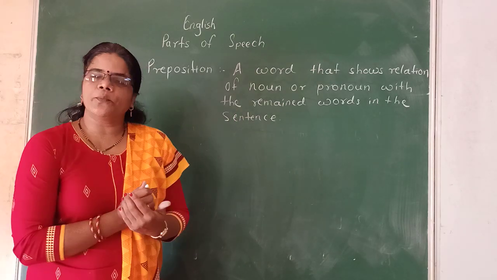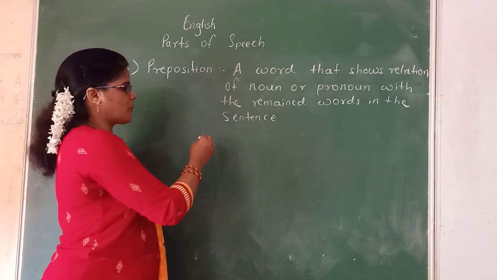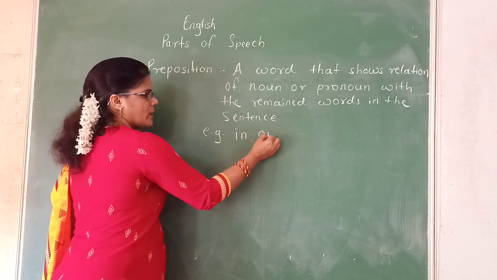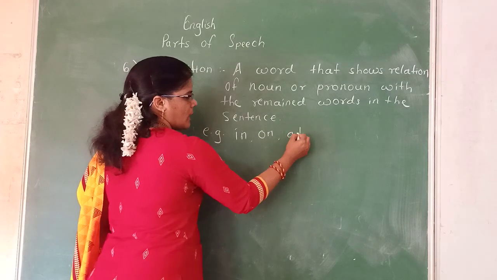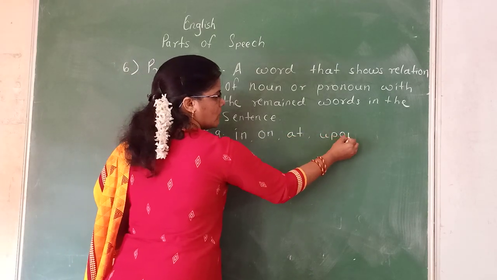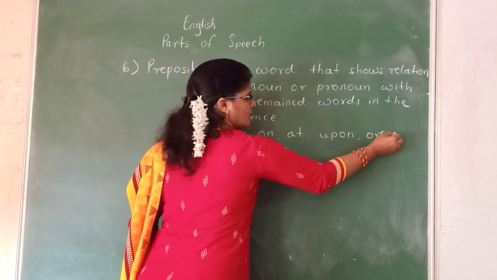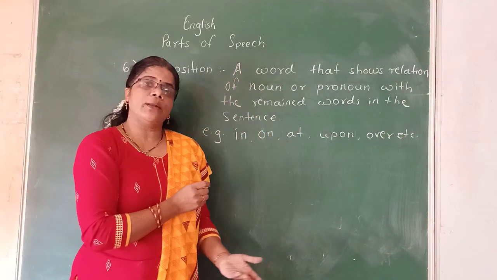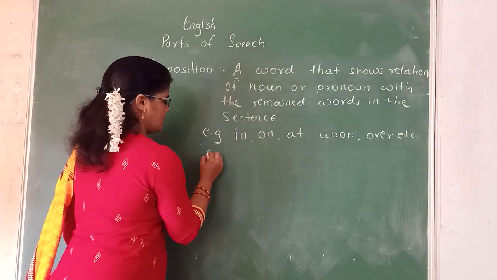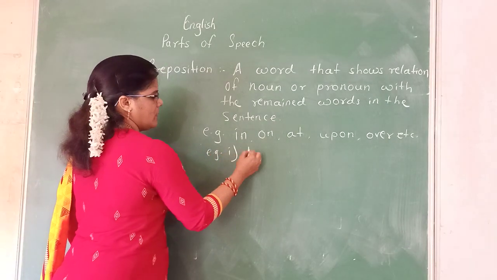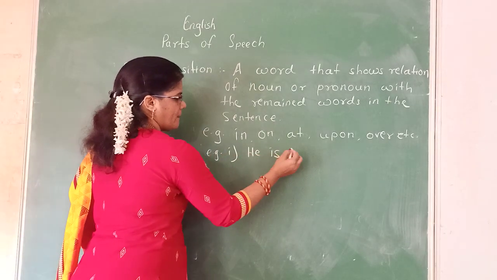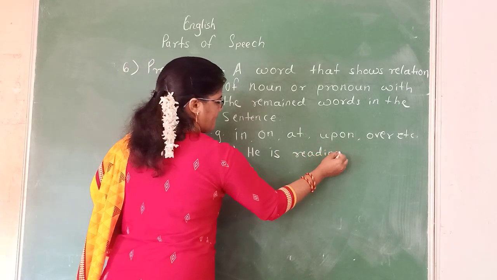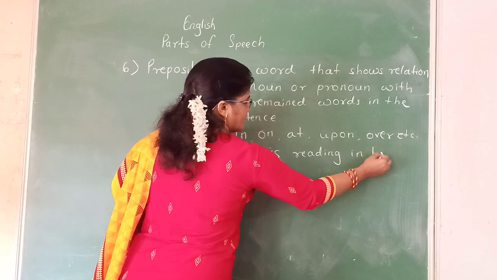Then which are the prepositions in English? Many prepositions are there, for example in, on, at, upon, over, etc. Then how can we say, for example, he is reading in his room.